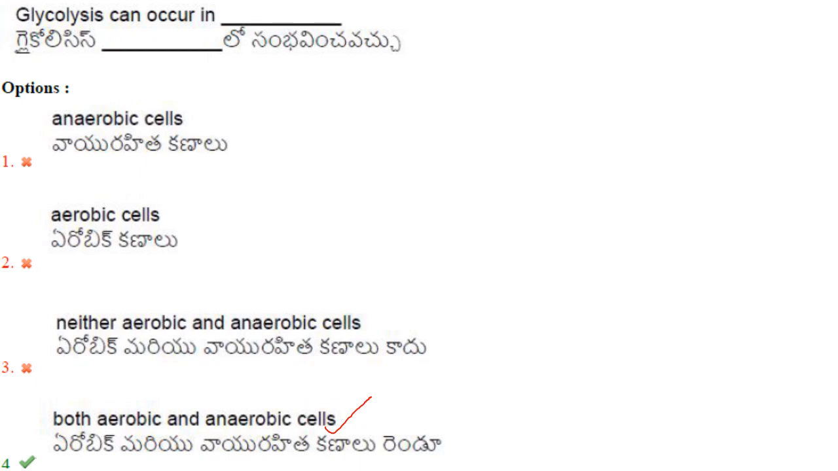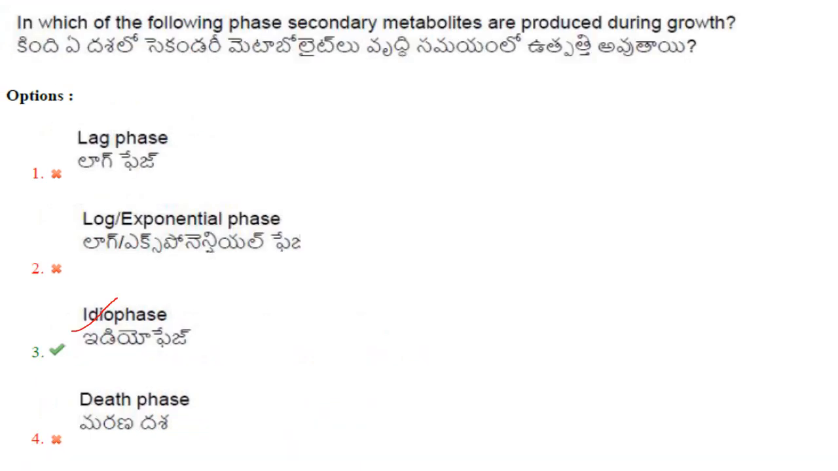Then glycolysis can occur in. So it can occur in both aerobic and anaerobic cells. In aerobic condition, pyruvate enters the citric acid cycle and it will undergo oxidative phosphorylation. Then in anaerobic conditions, pyruvate converts to lactate. Then next one. In which of the following phases are secondary metabolites produced during growth? So it is the phase. Answer is option 3.